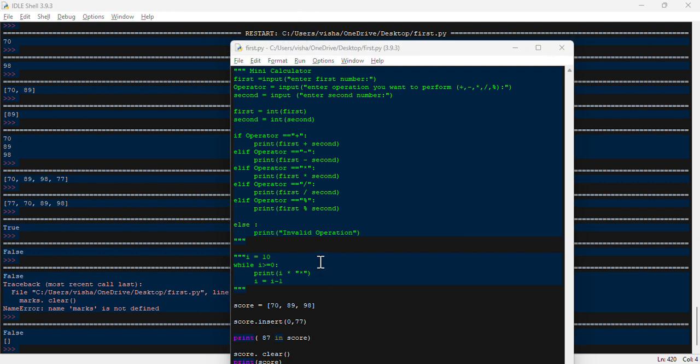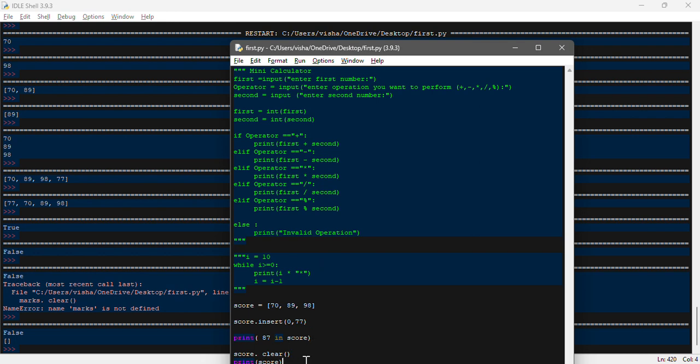So let's see how we can use a loop with the score list. For an example, let me add four numbers over here, let's take 55. Now let me remove this one.